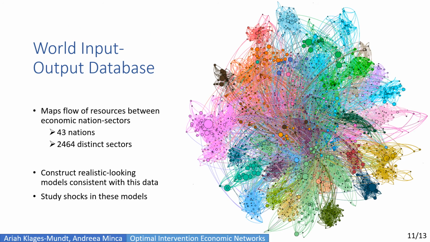We then want to test out these ideas with real networks. So we use the World Input-Output database. This data set essentially maps the flow of resources between different economic sectors in different nations. So the data set includes 43 different nations and about 2,500 distinct sectors. And starting with this data set, we then construct realistic looking models that are consistent with this data and study shocks in the resulting models.